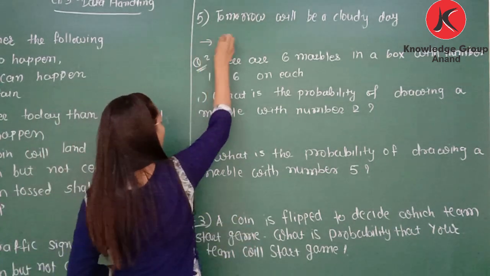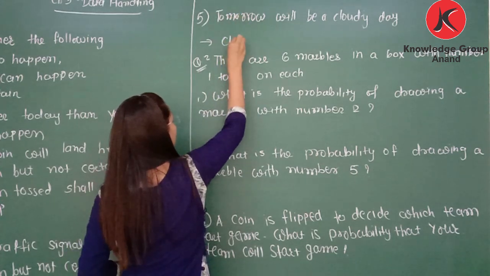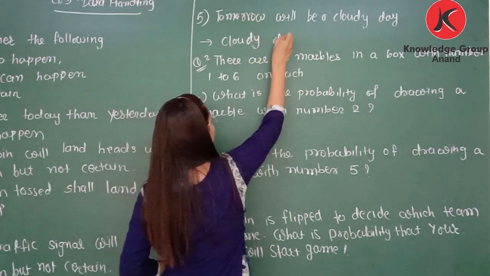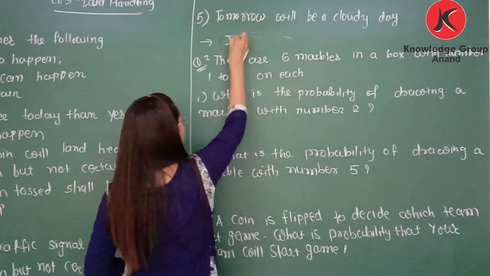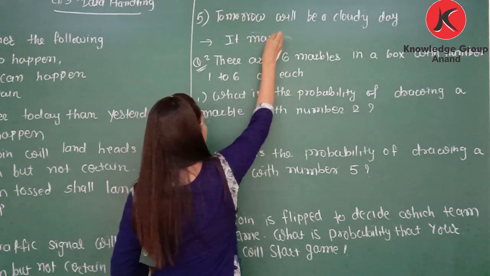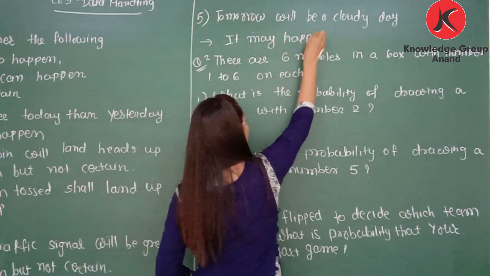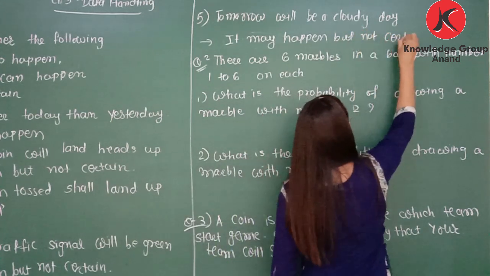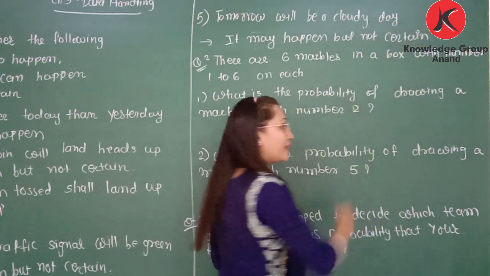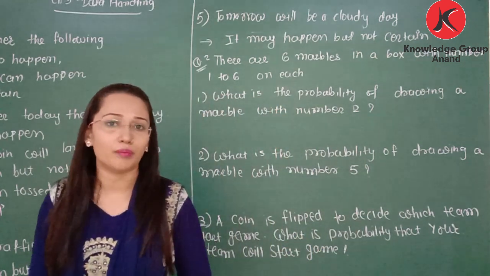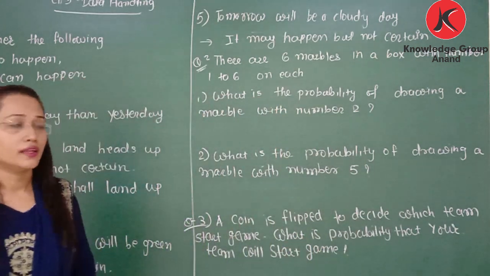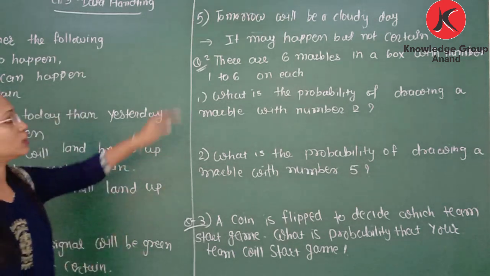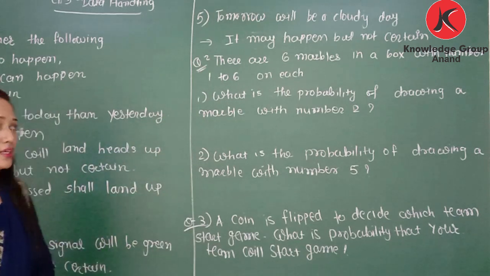It may be a cloudy day or it may be a sunny day, but we cannot tell today whether tomorrow it will be a cloudy day or a sunny day. Okay, so it may happen but not certain.